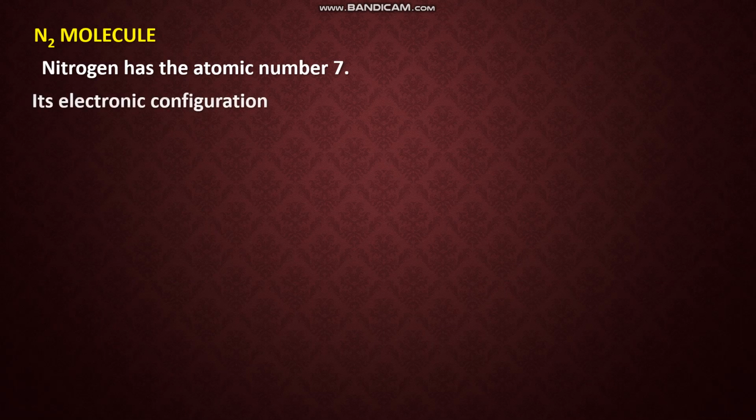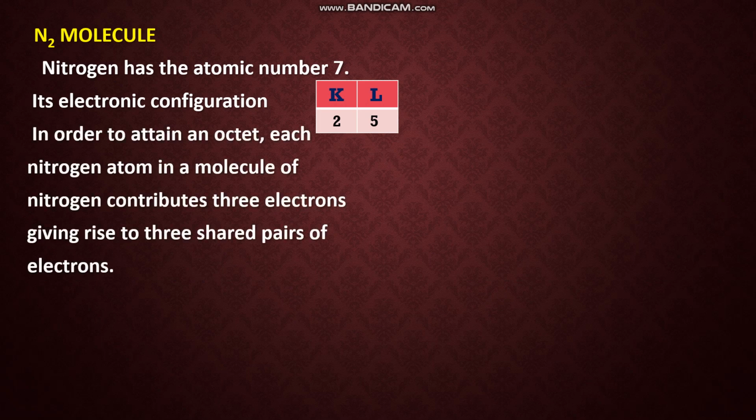Now let us see how the N2 molecule, or nitrogen molecule, is formed. You know the atomic number of nitrogen is 7. How can we write its electronic configuration? 2, 5. That means in the valence shell how many electrons are present? 5. How many electrons are required to complete the octet? 3 more. So how many electrons will it be sharing? 3 pairs of electrons. In order to attain an octet, each nitrogen atom in a molecule of nitrogen contributes 3 electrons, giving rise to 3 shared pairs of electrons.